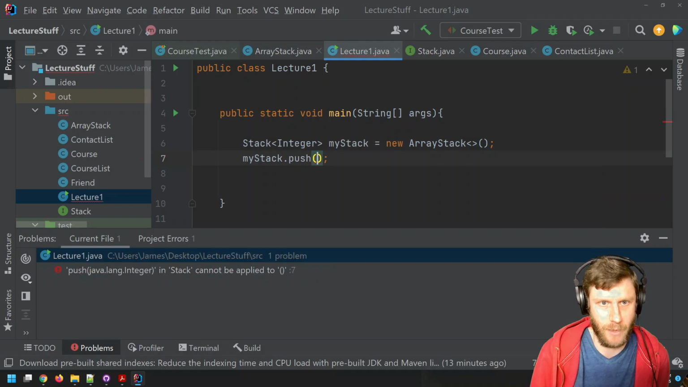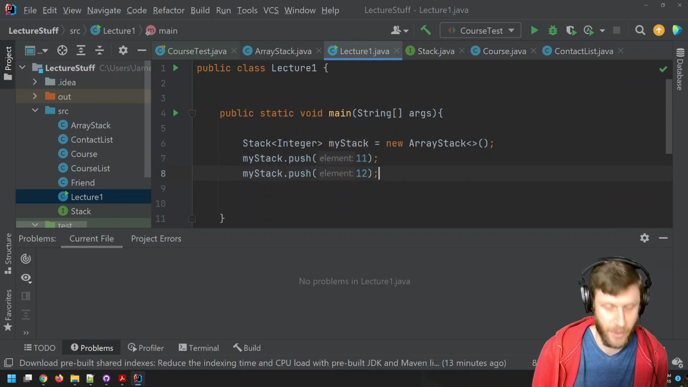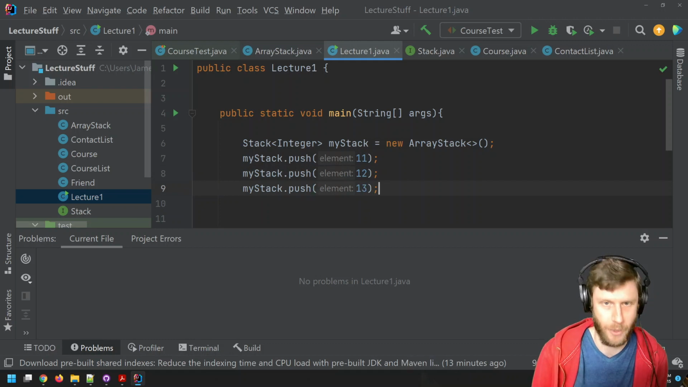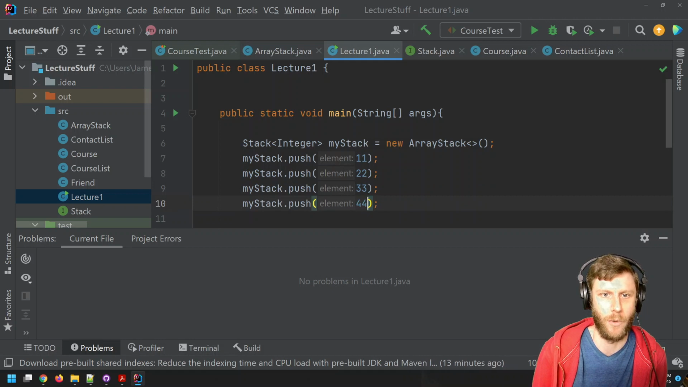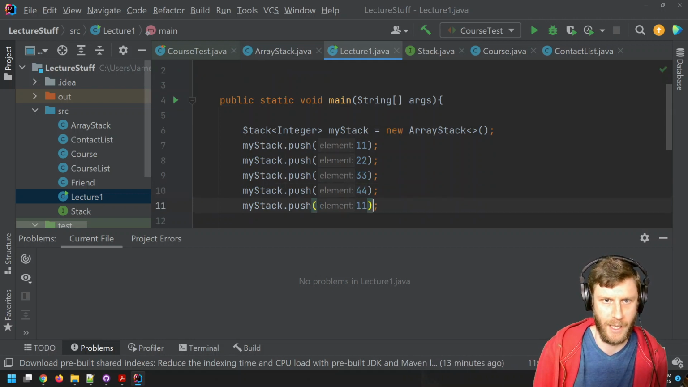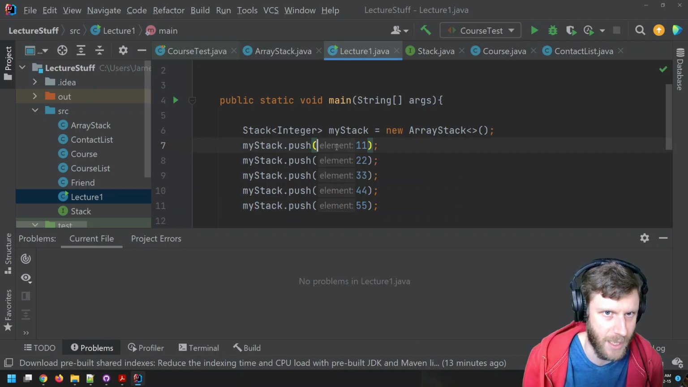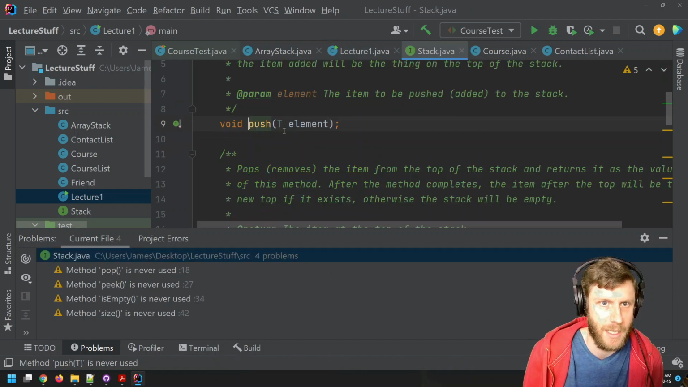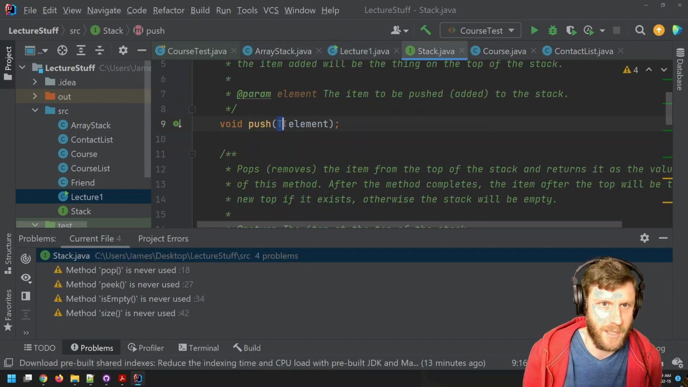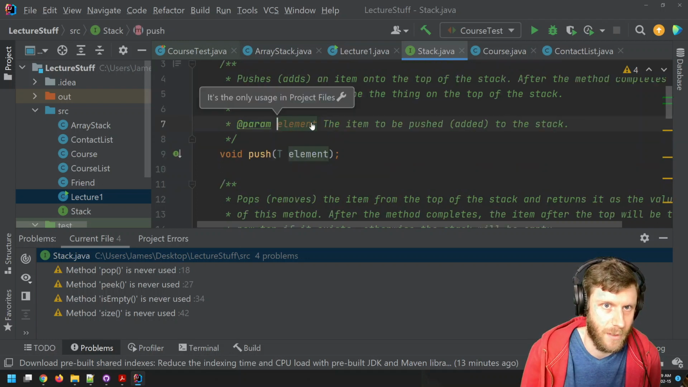Assuming everything's working right, let's push like 11, 12, 13. Actually, no, I like to do 22, 33, 44, and then 55. And of course, remember, I'm not actually writing "element" here. This is just IntelliJ being like, oh, push takes something of type T.